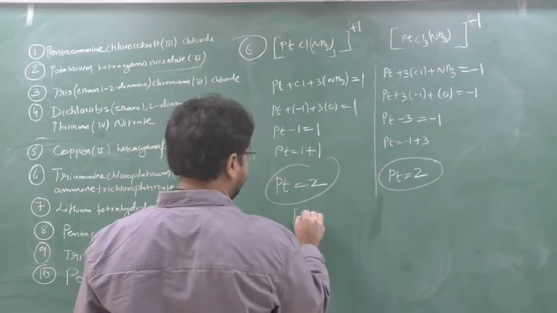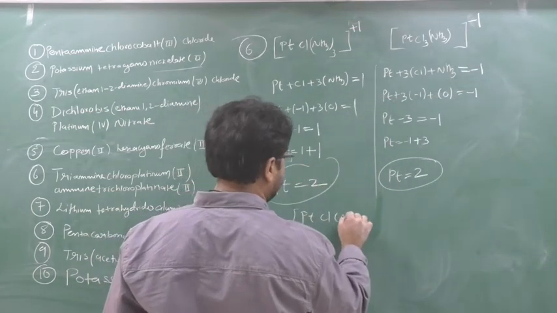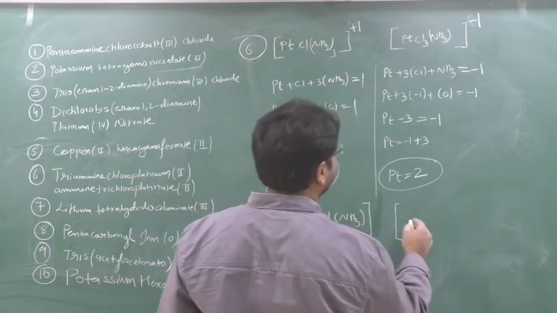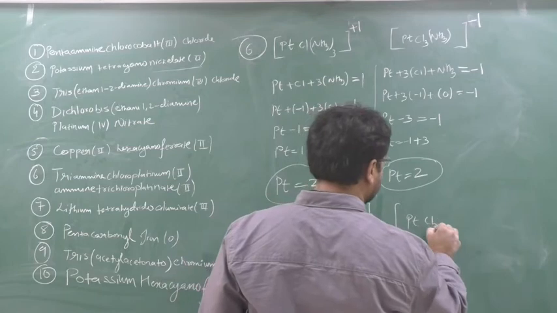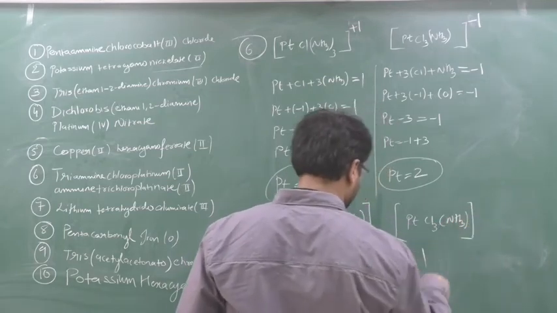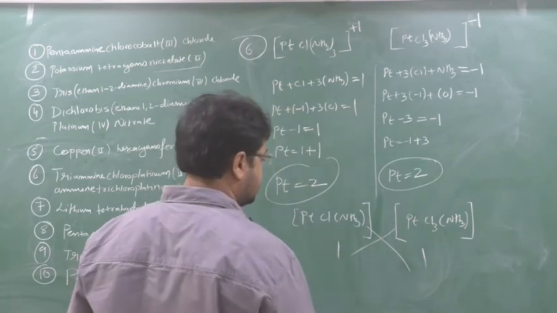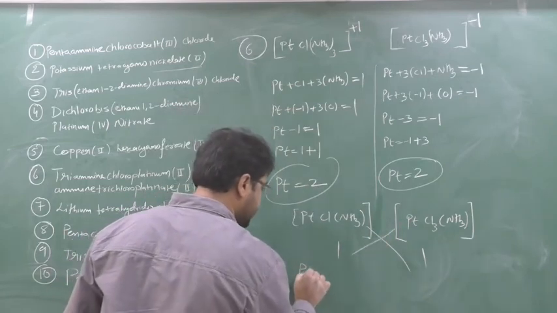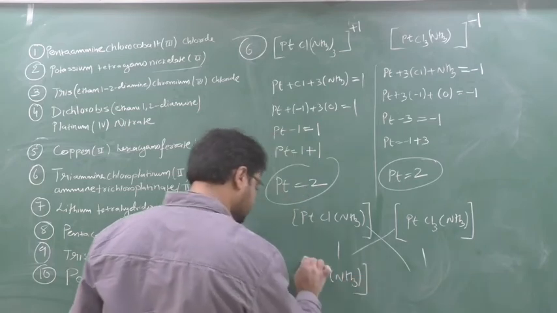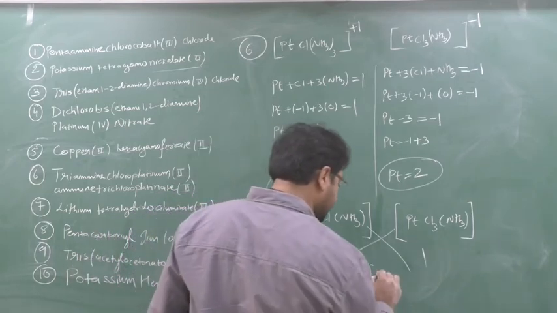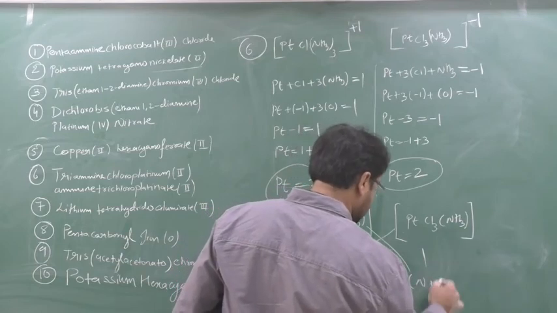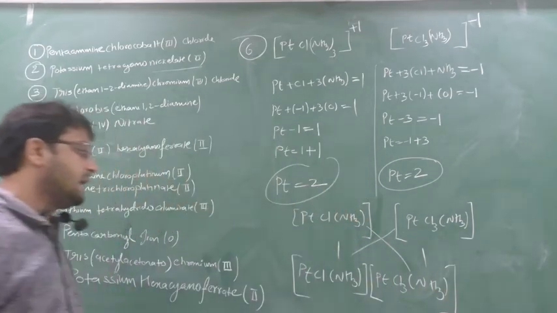Now see here. Here this is Pt, this is Cl, this is NH3, thrice. How much is Cl? 1. Here also Pt, Cl3, NH3, thrice. Here also 1. So this will be crisscross. So answer will be Pt, Cl, NH3 thrice, and Pt, Cl3, NH3.